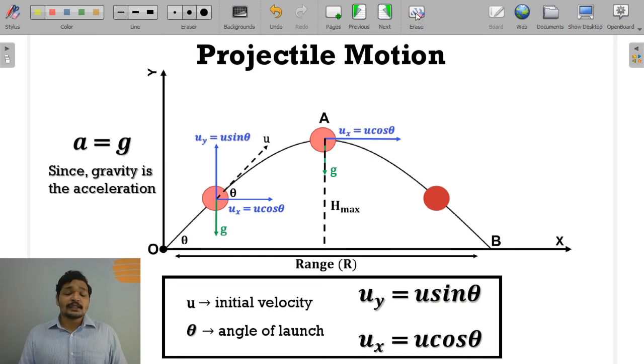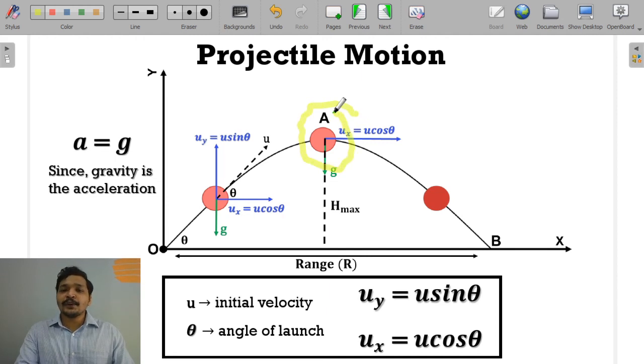But what is this thing with u sine theta and u cos theta? The beauty of it is u cos theta never changes in this entire motion, since the assumption is that there is no other force acting on it other than gravity, and this gravity is in one direction, the vertical direction, opposite to the y-axis. So this gravity is a continuous deceleration acting on it. So u cos theta is going to remain constant, and u sine theta, the velocity along the y-axis, is going to become 0 at the peak.